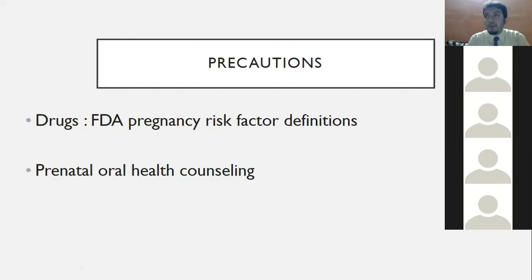There are a lot of AAP reports which say that prenatal oral counseling is very, very important, and the FDA has given a list. I hope you know that there are 3 categories of drugs: category A, B, and C. Category A is safest, B is also safe, C is to be avoided. So your lignocaine, your penicillins, your paracetamol, all of them come under the safe category. So you can give them. A good painkiller is paracetamol, a good antibiotic is amoxicillin.